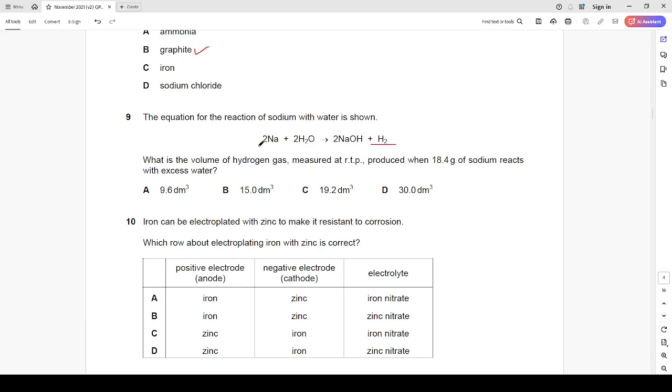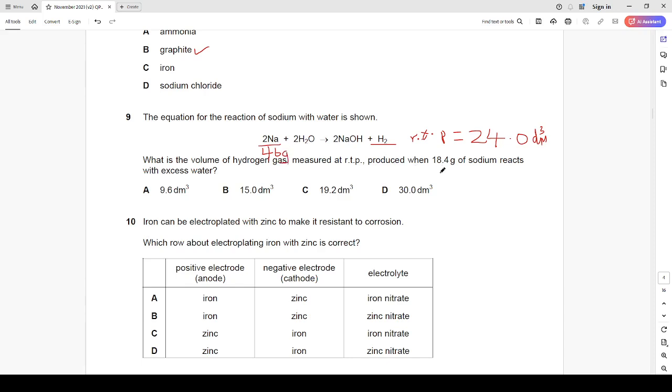But one mole of any gas at RTP is equal to 24.0 dm³, right? Okay, now one mole of sodium is actually 23 grams per mole. But in this case, we have two moles. That is 23 times 2. That's 46 grams of sodium in this reaction.